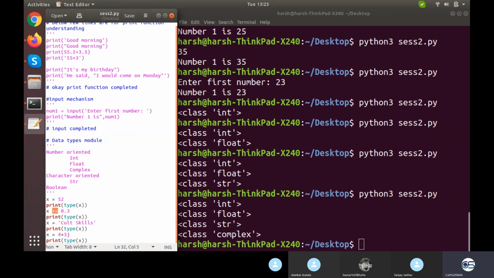Don't be scared of what plus equals 0.3 is. I'll talk about it. Then I again change the value to a string, and I again change the value to 4 plus 3j. So the value kept on getting changed again and again. This is what the purpose of a variable looks like. You can store a lot of things in a variable, like your age, some temperature value, or whatever you want to store.